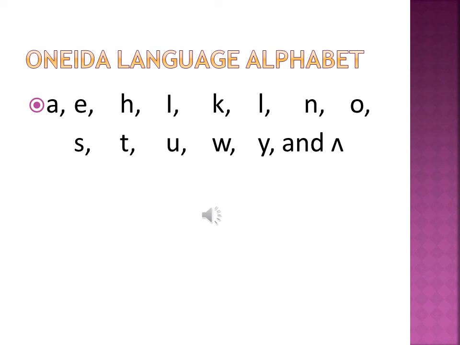Oneida language alphabet. Here is the list of letters we use in the Oneida language alphabet. We have A, E, H, I, K, L, N, O, S, T, U, W, Y, and caret.